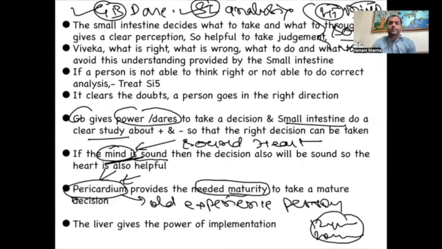Then your decision will be coming from the level of maturity, from the experiences. So many times we have seen many persons taking the decision, but it is not the result of maturity. So each and every organ, meridian given here, plays a very great responsibility for this purpose.